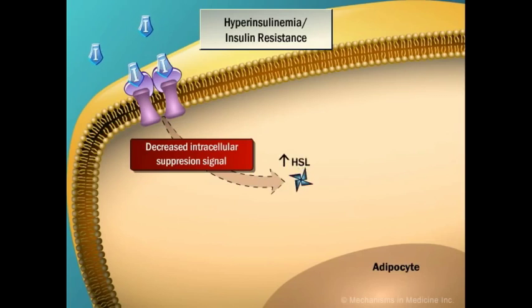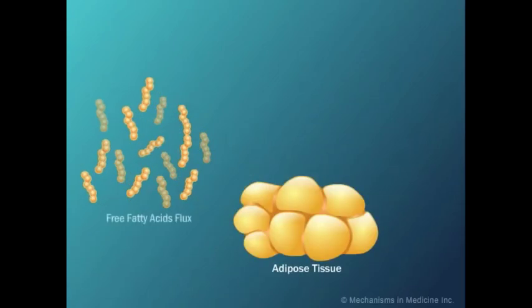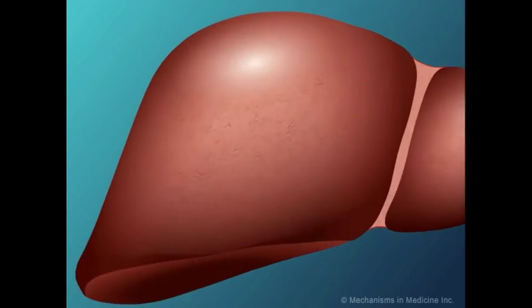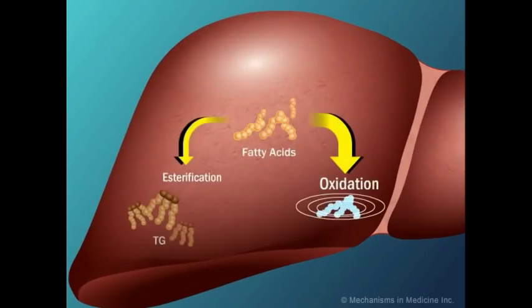This leads to an increased activity of hormone-sensitive lipase, causing the hydrolysis of triglycerides. When this occurs, glycerol and free fatty acids form as products. Free fatty acids are then eventually released into the circulation. Free fatty acids, released from adipose tissue, circulate in the blood towards the liver. The free fatty acids are taken up by the liver, where hepatocytes channel fatty acids into secretory pathways.